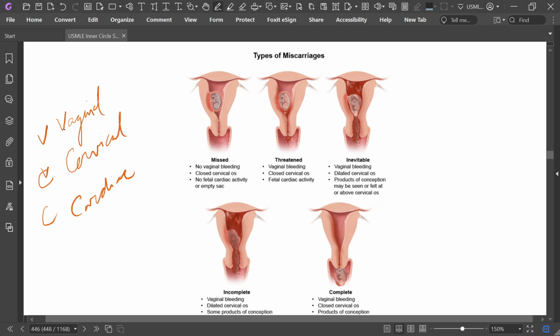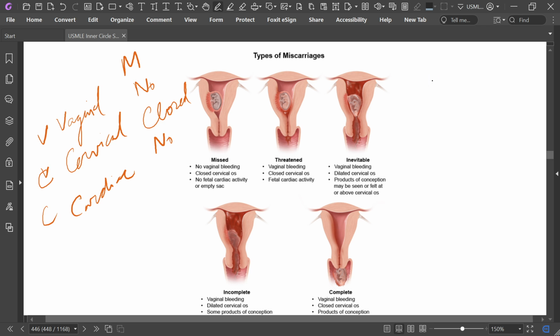In missed abortion, there is no vaginal bleeding, the cervical os is closed, and there is no fetal cardiac activity or an empty sac.